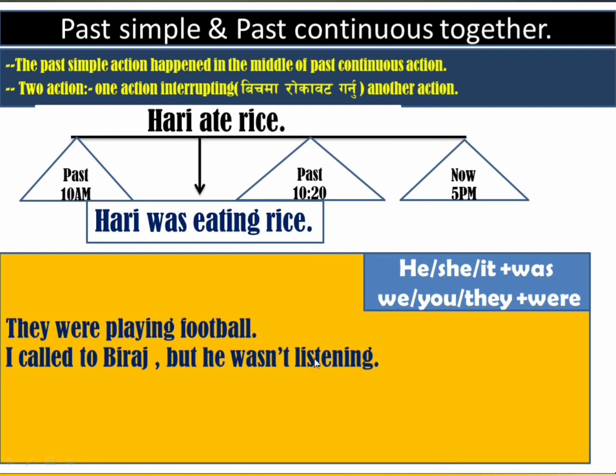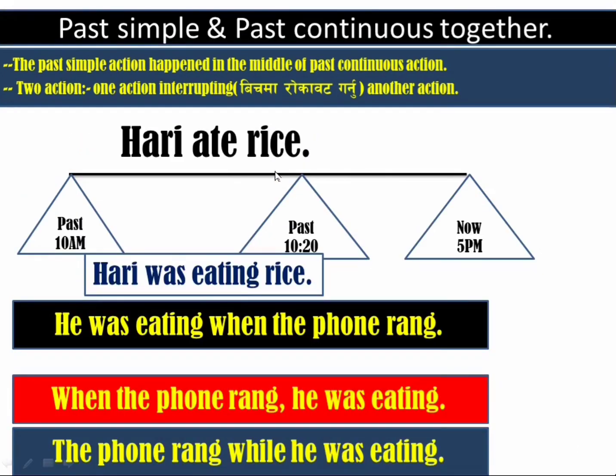This is the past continuous tense because here we use were plus V-ing, okay. Here we use the were plus V-ing form. It is the past continuous tense. It means it was happening in the past, okay. So it shows the past action which was going on in the past. Now here, dear students, past simple and past continuous together. The past simple action happened in the middle of the past continuous action, okay. The two actions, one action interrupting another action.